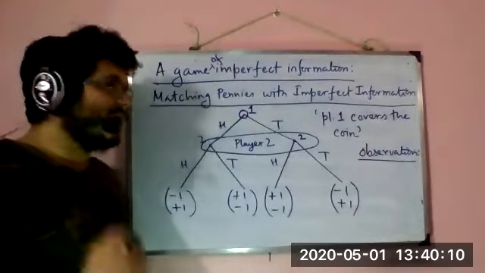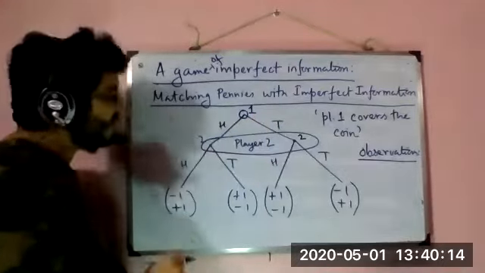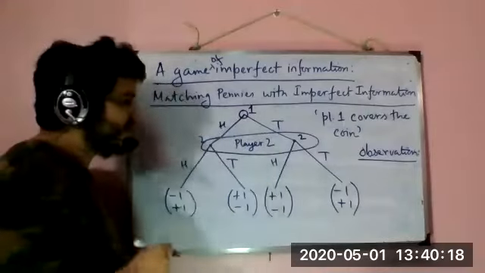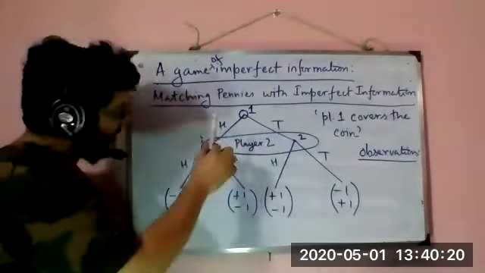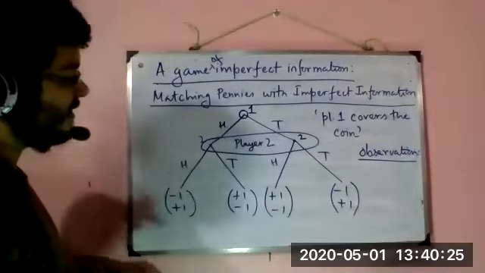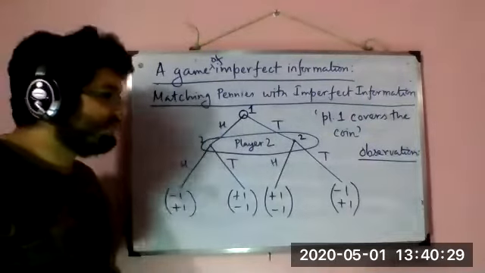And if a game is of imperfect information like this one, then not all the information sets are singleton. For example, this information set. Okay, so this can be used to define a game of perfect information.